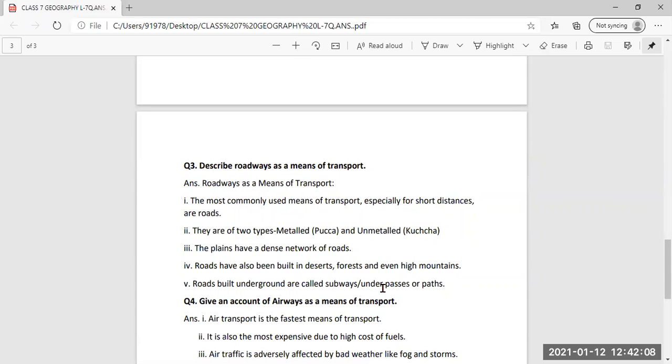Then describe roadways as a means of transport. Just now you have understood the importance of roadways. They are a common means of transport. They are of two types, metalled and unmetalled. They can be built easily on plain areas. Nowadays, deserts, forests, and even high mountain areas can be used to make roads also. And underground roads are called subways or passes or paths.